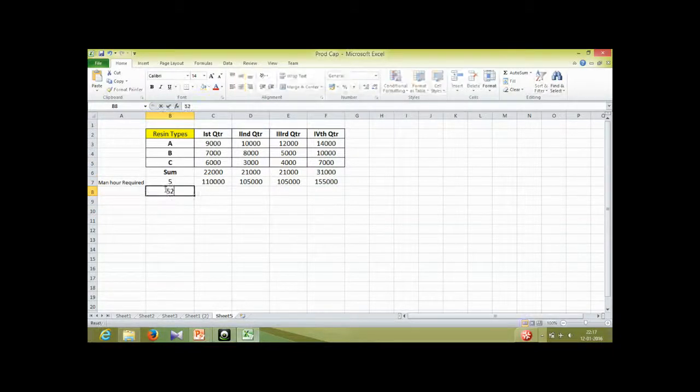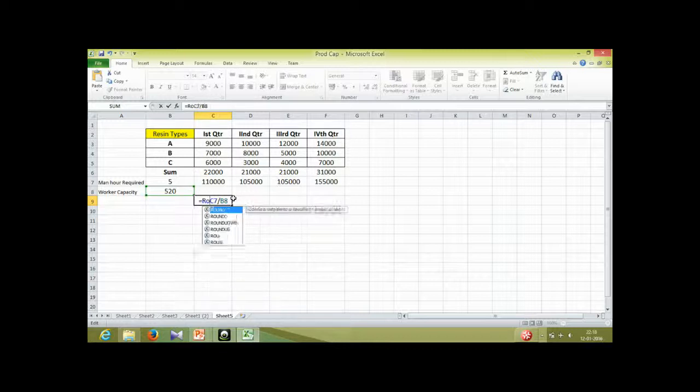So a worker's capacity is 520. The number of workers that we need to calculate is equal to the man-hours divided by 520, but we need to round it off because we can't have a worker in decimals like 2.5 workers, we can't have half a worker.